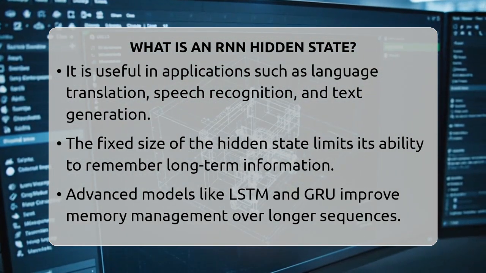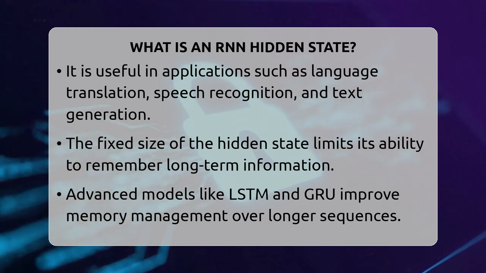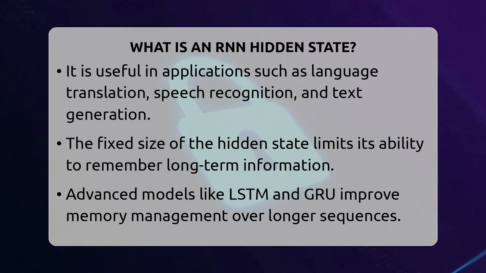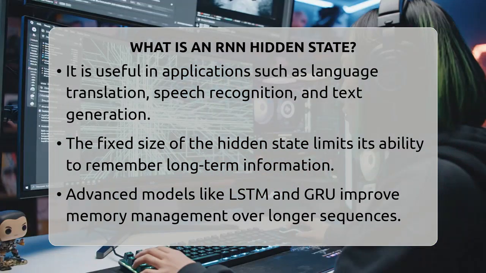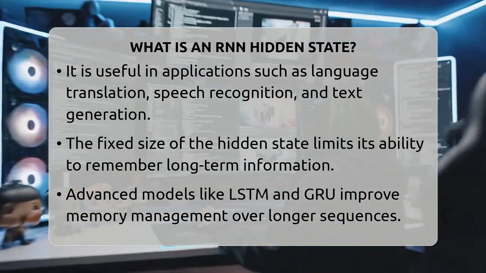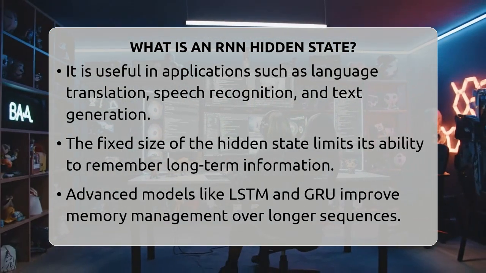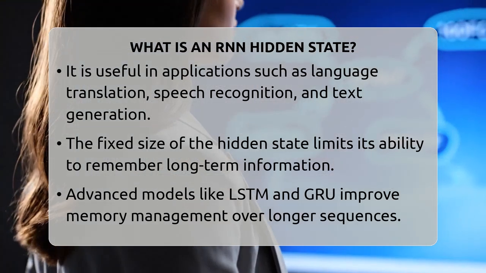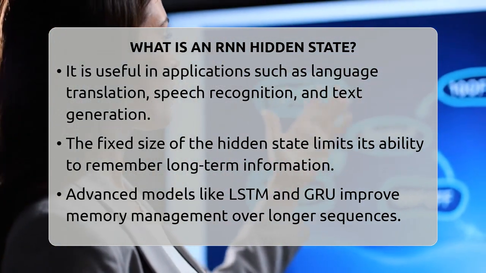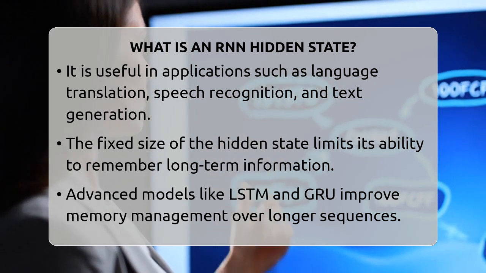However, the hidden state has a limit. It is a fixed-size vector, so it can only hold a certain amount of information. As sequences get longer, it becomes harder for the hidden state to remember details from the distant past. That's why more advanced models like long short-term memory or gated recurrent units were created. They have better ways of managing memory over long sequences.